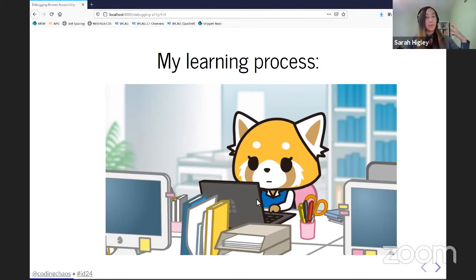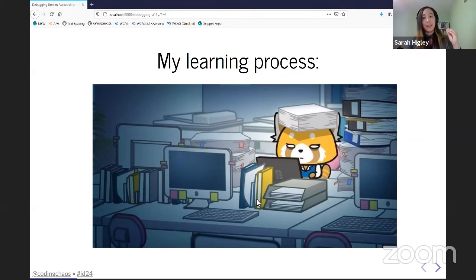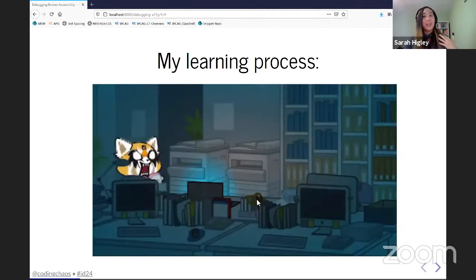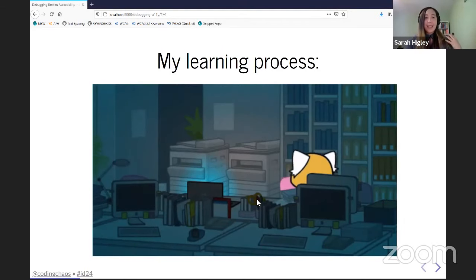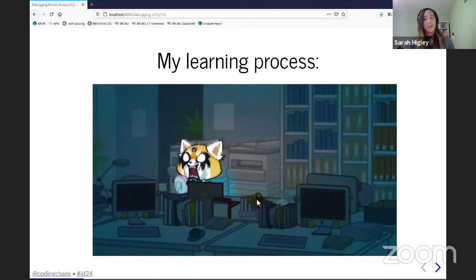And this was true for learning web development. It was true for learning JavaScript and more formal programming, and even through working on building JavaScript app frameworks. And it was also true for learning accessibility. And that sort of way of learning things causes a lot of doubts. I'd ask myself, am I missing something really obvious? Am I looking at the right things? Do other people find it this hard too? Do other people run into the same walls I'm running into? Do they do the same things I'm doing? And is there some really obvious solution to this that I'm just not smart enough or knowledgeable enough to find?